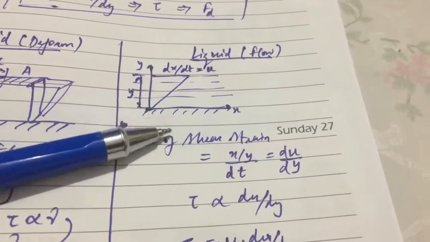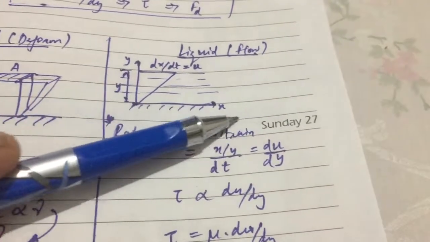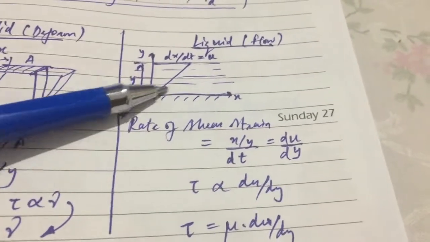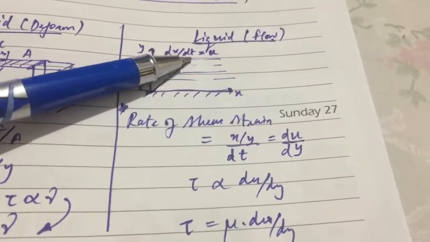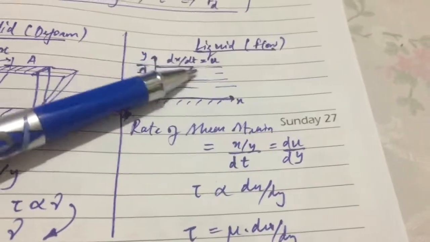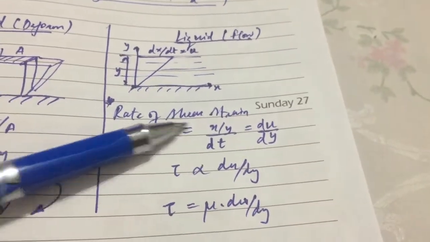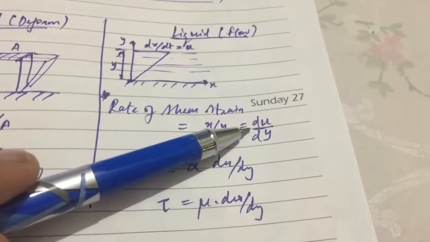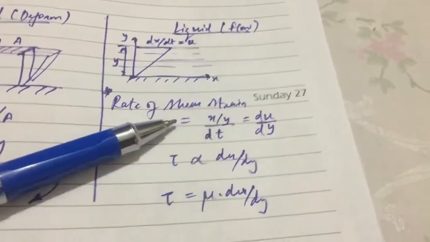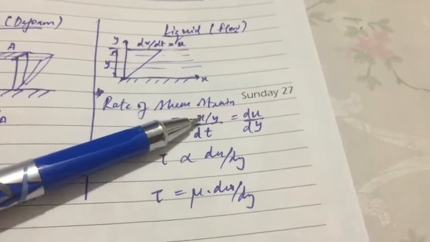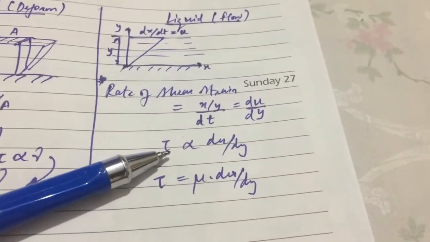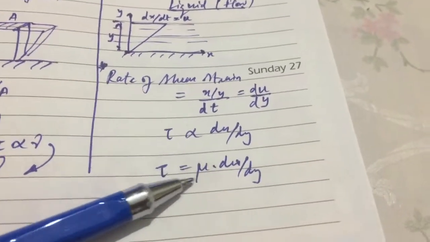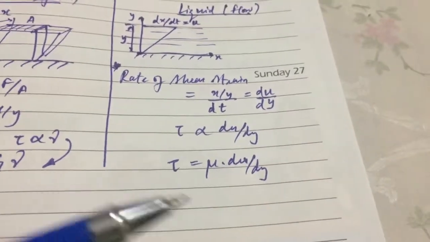Sorry, not linear. If we consider the velocity from the x-axis and y-axis, this is the deformation like this. dx by dt is equal to velocity. So the rate of shear strain is x by y times dt, which is basically du by dt. The rate of shear strain is equal to the velocity gradient, and as shear stress is directly proportional to the velocity gradient, from this we get Newton's law of viscosity.